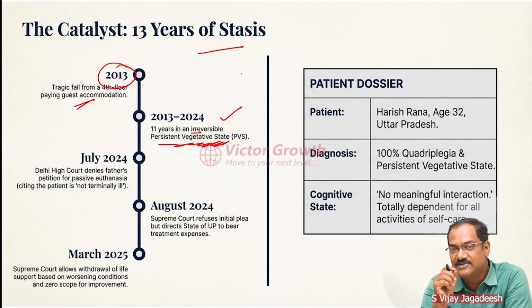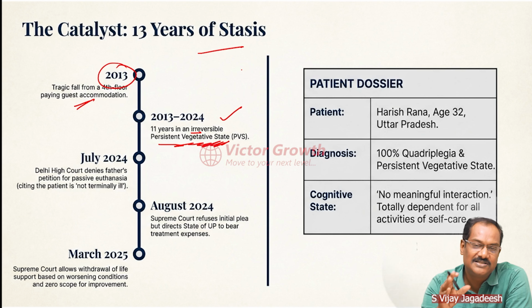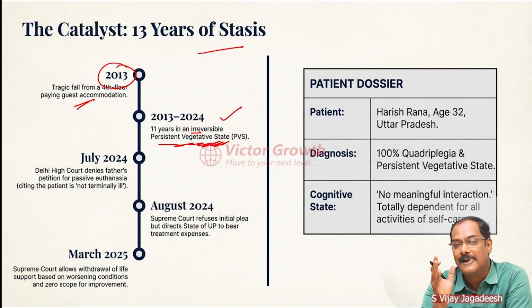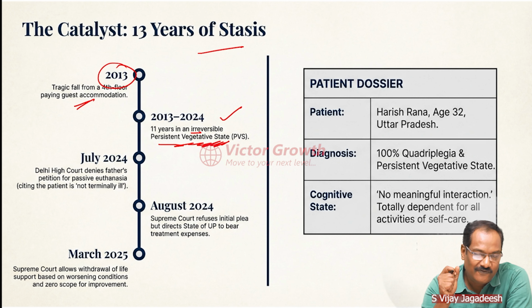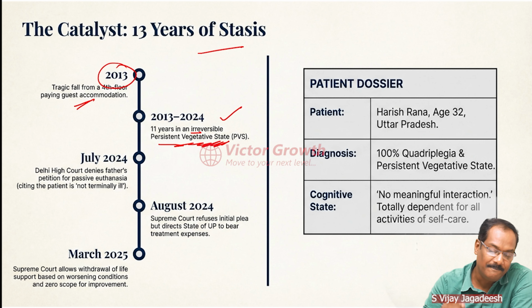Persistent means continuously in a vegetative state. Vegetative state means there is just life. He cannot respond to you. He may listen to you, but he may not respond. That kind of condition is known as a vegetative condition. And it is horrible, basically. It is highly unfortunate that this is happening.